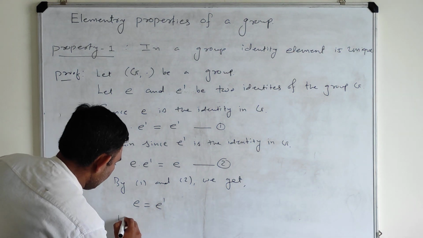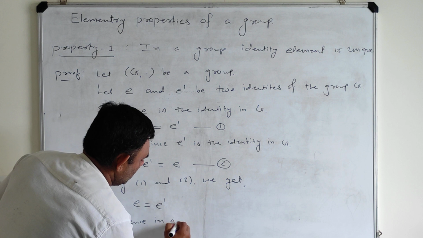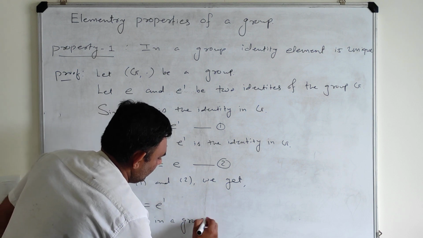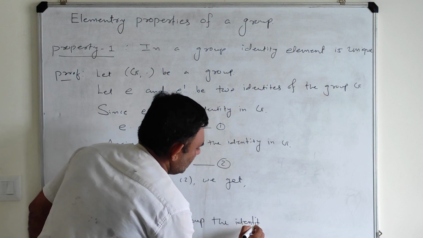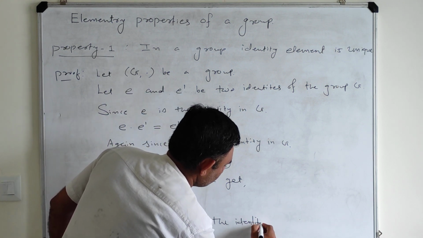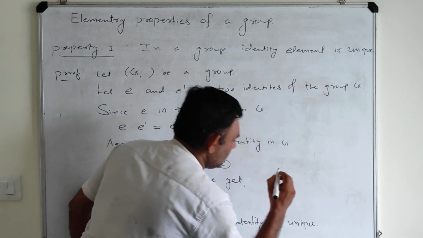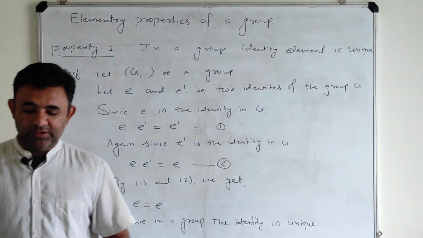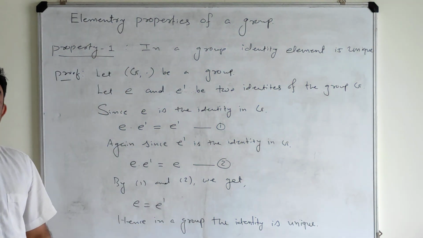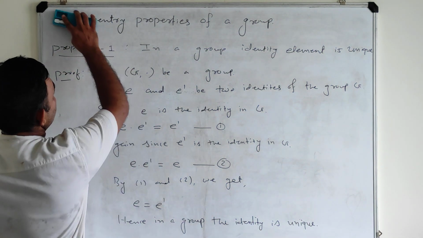Hence in a group the identity is unique. This proves my first property, that in any group G the identity element is always unique. So let us move to property number 2.